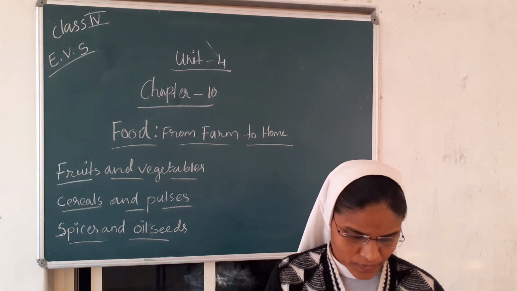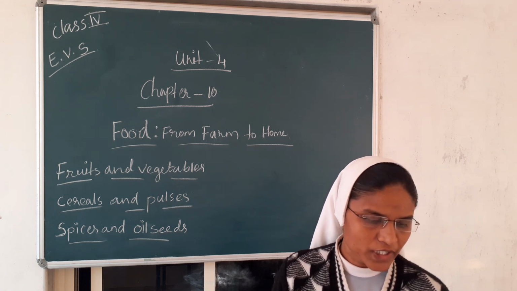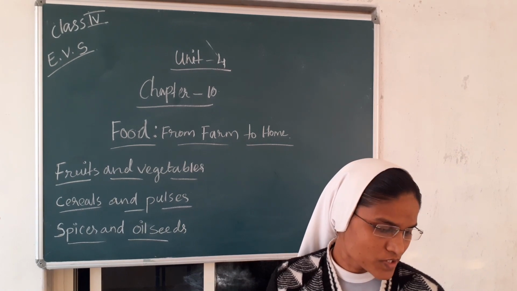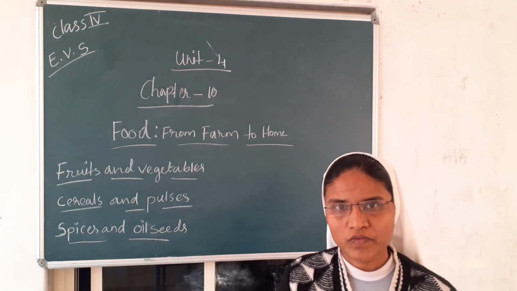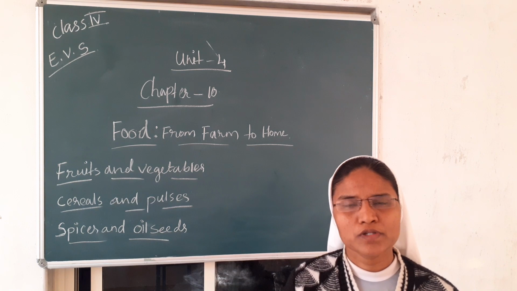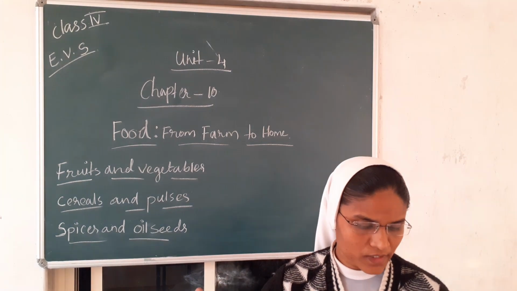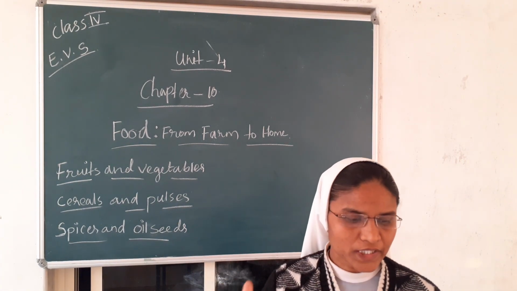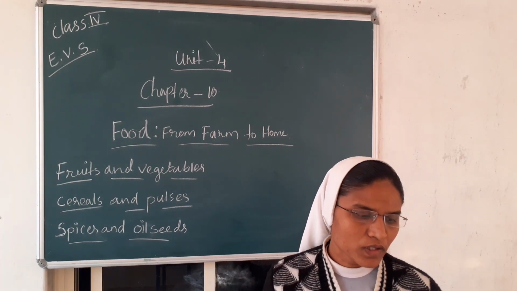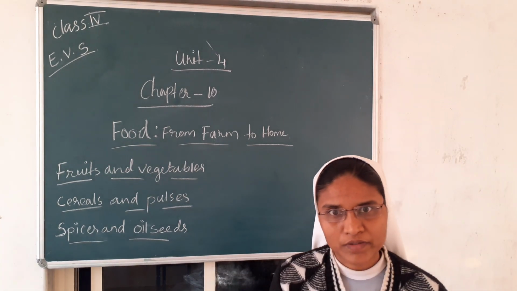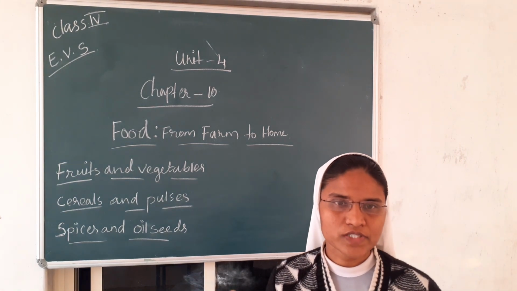That we can see here on the page. The food that comes from various types of farms is normally collected and sent to wholesale markets. For example, when the farmer's harvest is completed, he will collect all the food items, vegetables, milk, everything, and he will sell to the factories. Then they will prepare different types of food items. Here also, after harvesting, this man will collect all the crops and food items. Then they also will sell it to the market.